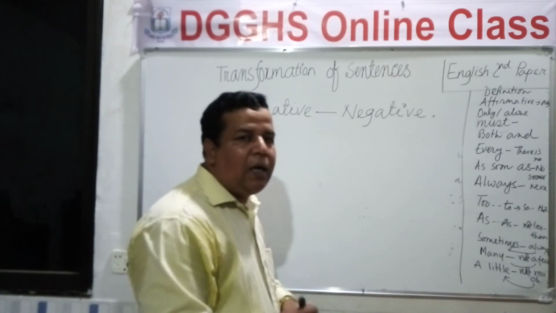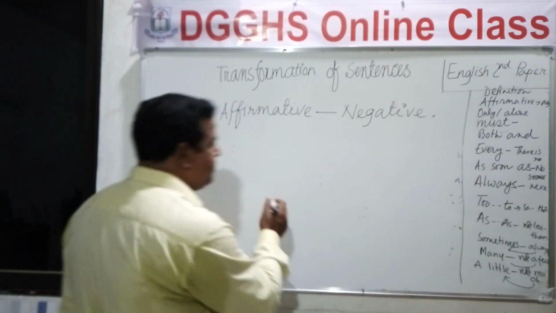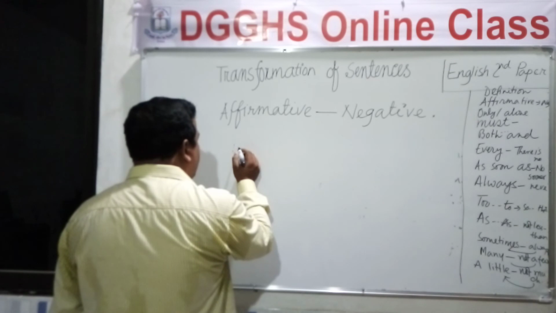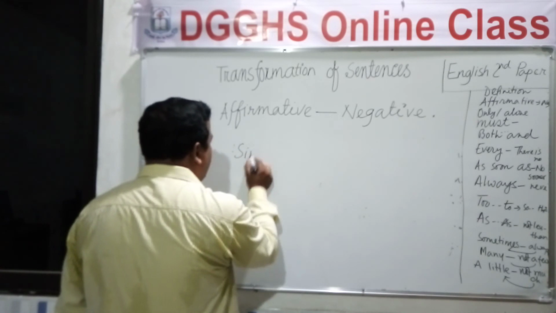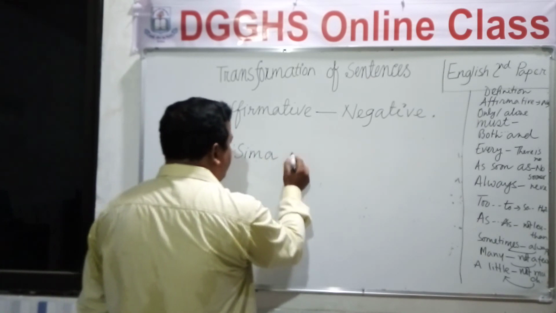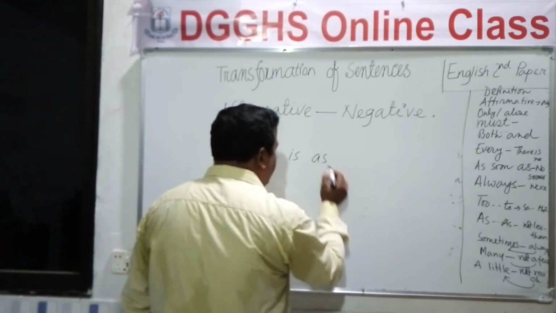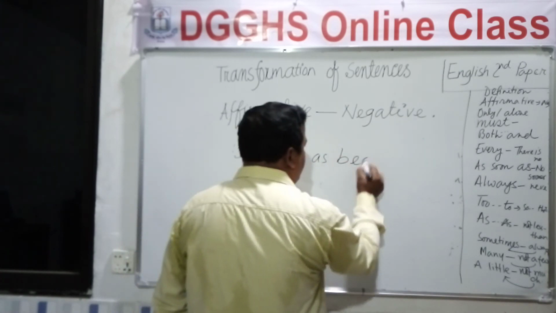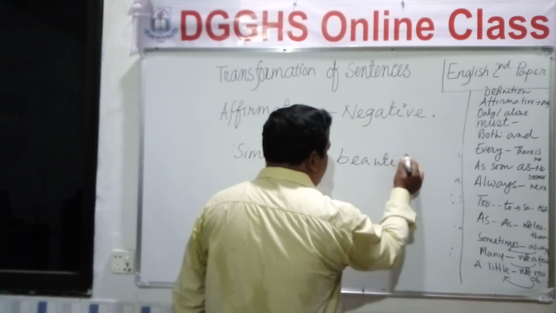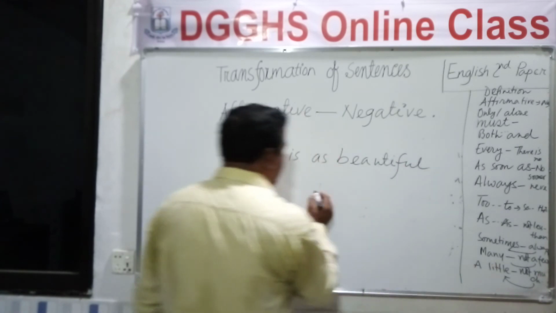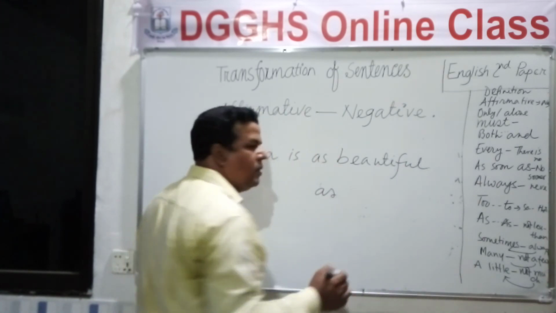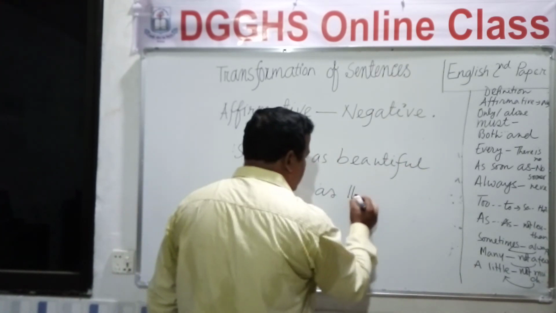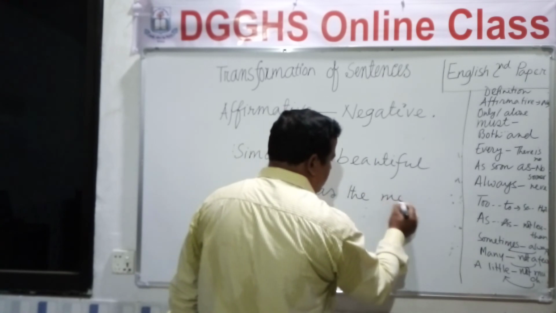Okay, look at the board. Shima is as beautiful as the moon.